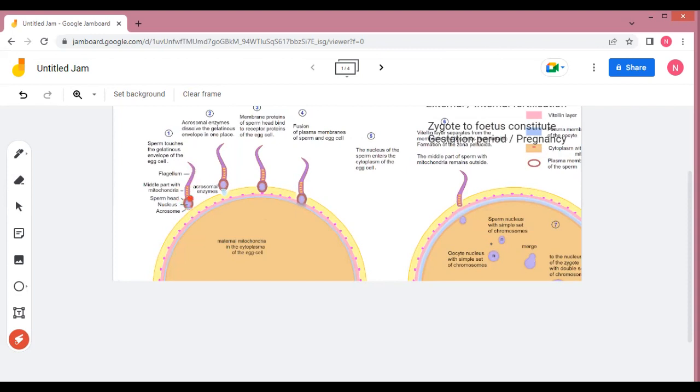The head of this sperm has the acrosome over its tip. So this end part of the sperm has a particular structure that is called the acrosome.